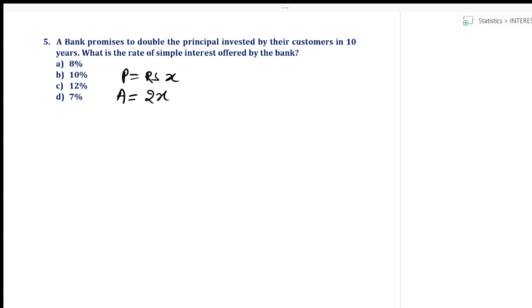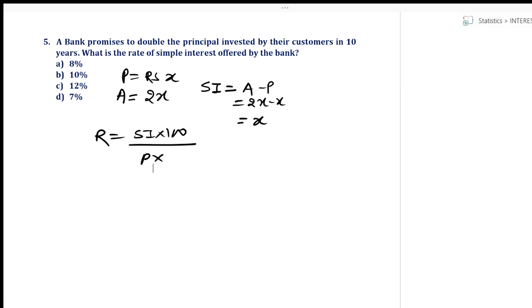Fine. In the previous question, I had solved the same type. Amount was given, principal was given. So what do I need to find out? I need to find out SI. SI is equal to amount minus principal, which is equal to how much? 2x minus x, that is rupees x. Now rate of interest, R is equal to SI into 100 upon P into N. What is SI? X into 100 upon P is also X. And what is N? In how many years was it doubled? In 10 years. Fine. X and X get cancelled. Answer is 10%.